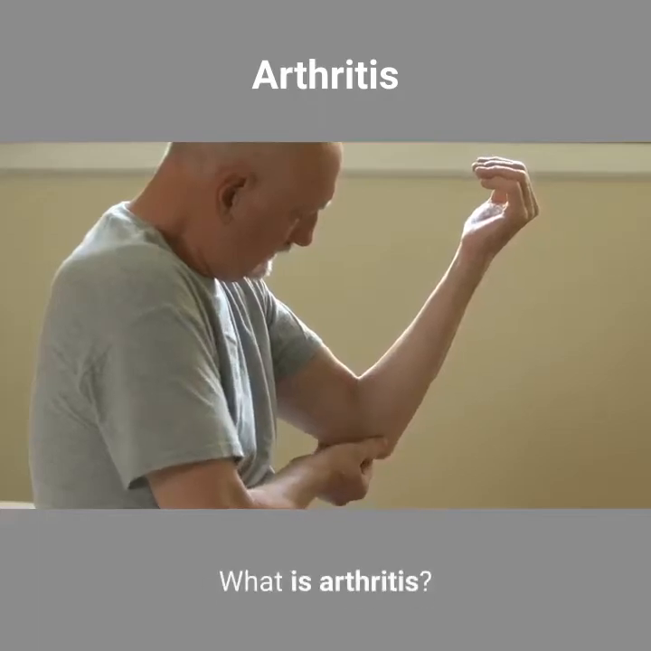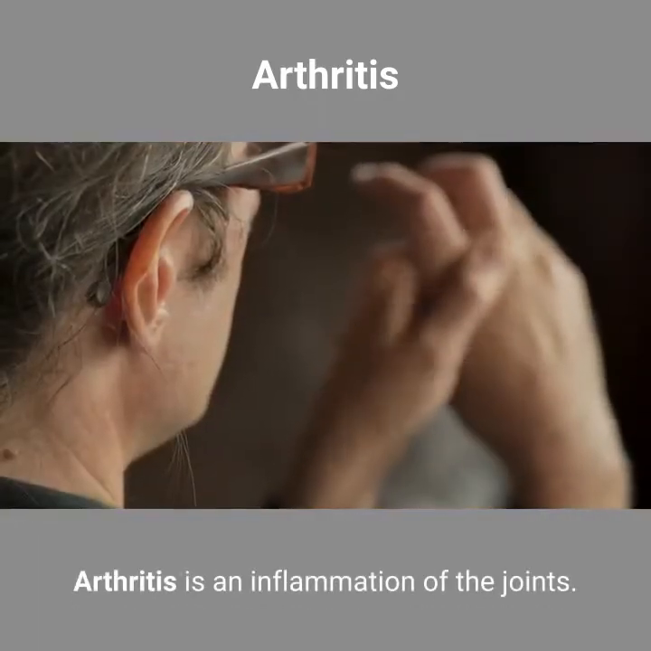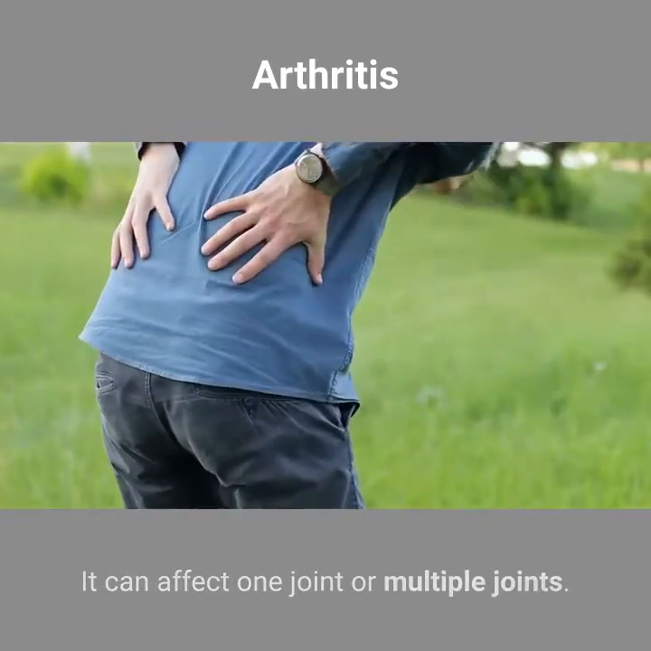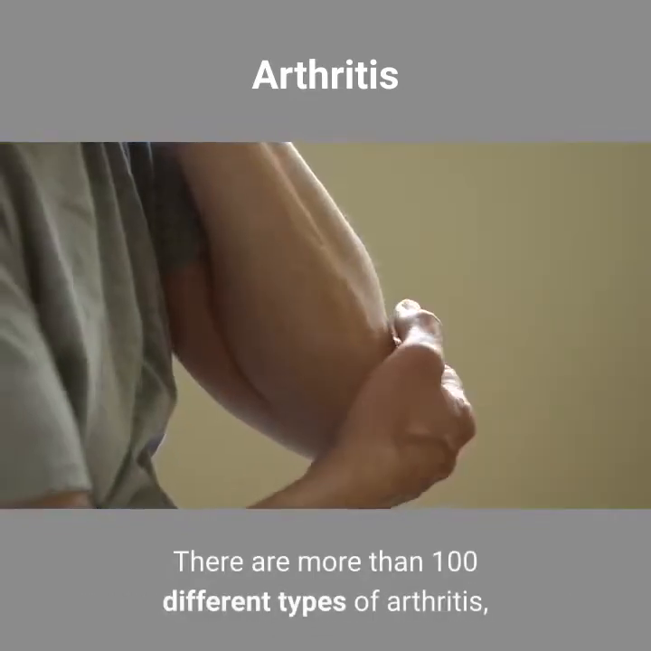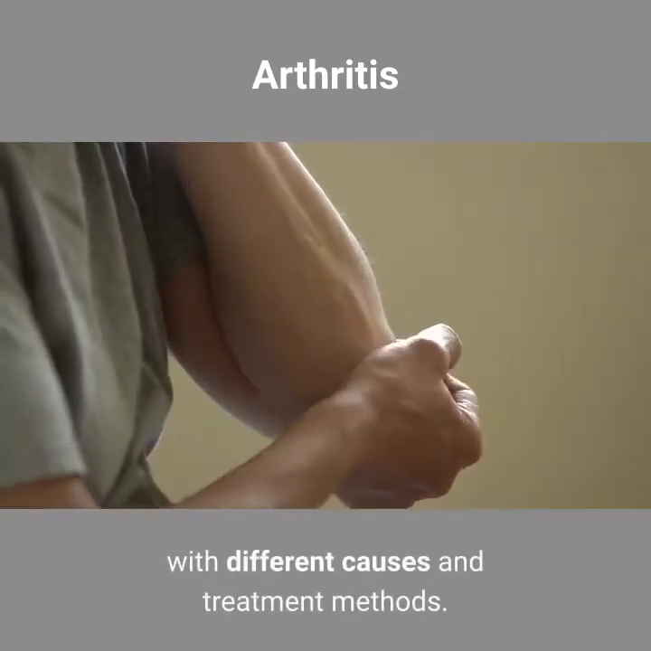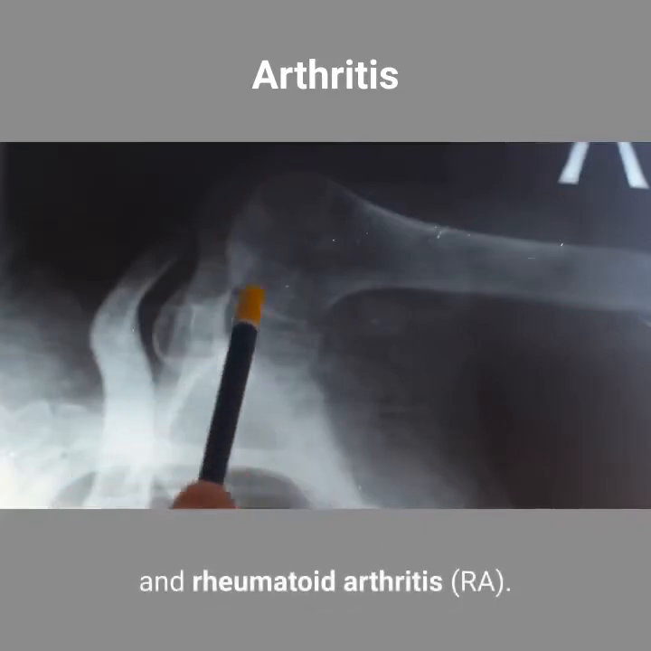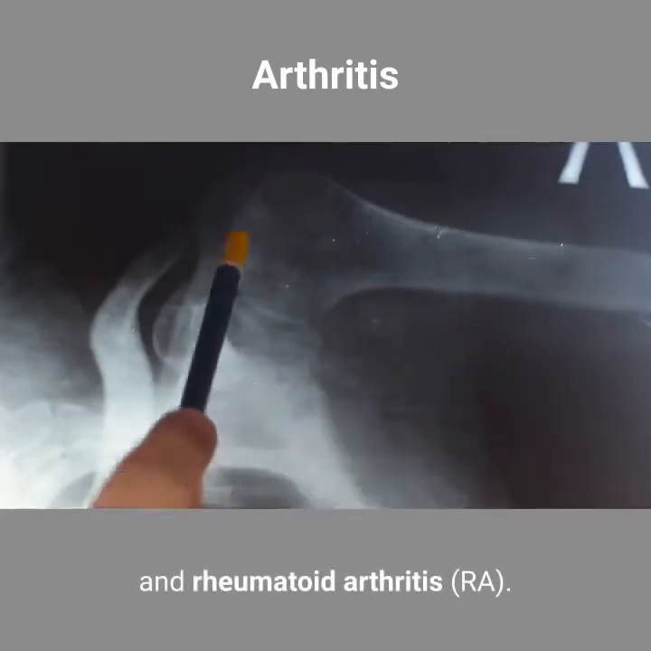What is arthritis? Arthritis is an inflammation of the joints. It can affect one joint or multiple joints. There are more than 100 different types of arthritis, with different causes and treatment methods. Two of the most common types are osteoarthritis (OA) and rheumatoid arthritis (RA).